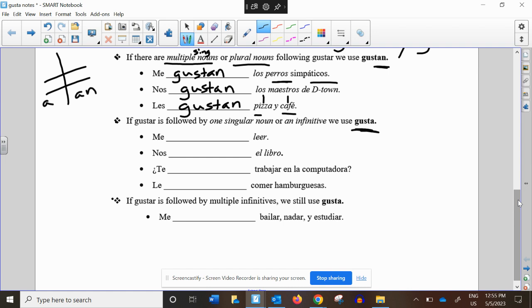When do we use gusta? If gustar is followed by one singular noun or an infinitive. So you want to say, I like to read. We've been saying this since chapter 1. Me gusta leer. Actually, I don't think we learned leer in chapter 1. El libro. We like the book. That's a singular noun. Nos gusta el libro. Now, here, don't be confused. We have a verb. We have a noun. This is not 1 + 1. This is sort of one idea. Do you like to work on the computer?